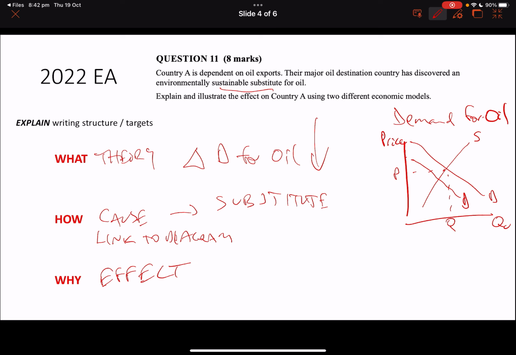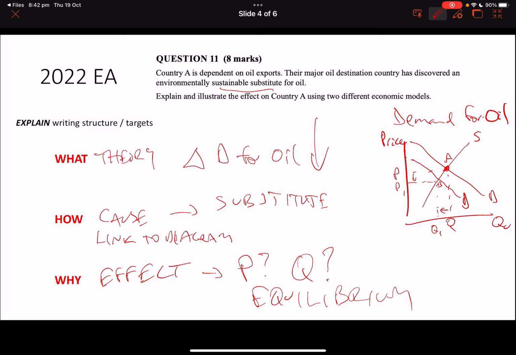As a consequence, as the effect, what's happening to price? What's happening to quantity traded on the market? What's happening to our equilibrium position? Should I mark these as equilibrium A and equilibrium B? Should I mark this as Q1 and P1?